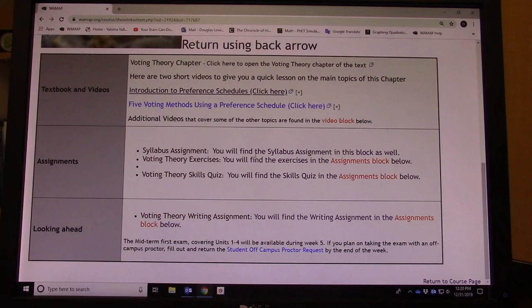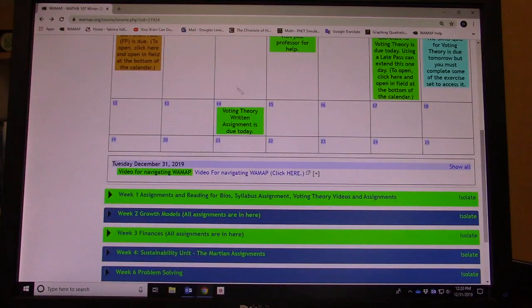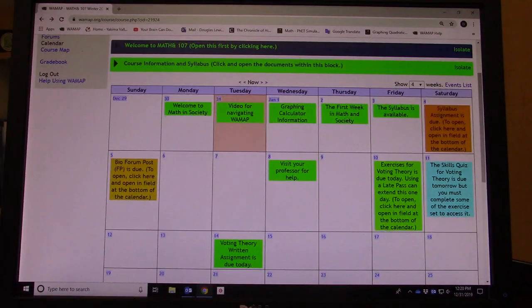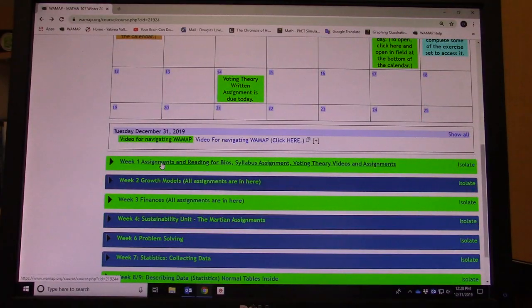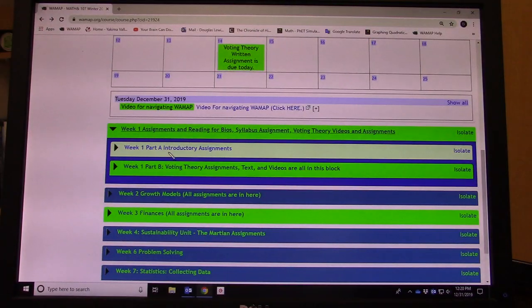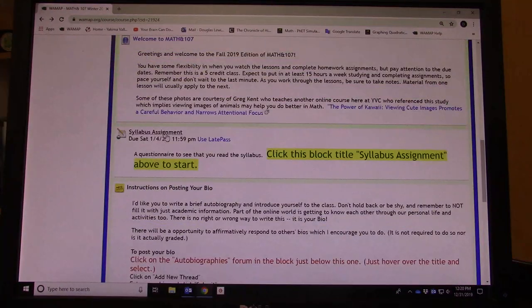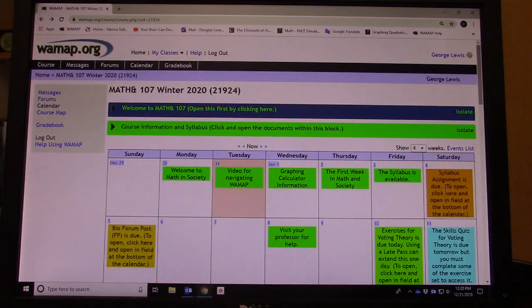To find the other assignments, you are going to go to the other blocks. So let's go back. We have to use the back arrow to get back to the main web page. But if you look through, let's go down below and I'll show you. If you open week 1, you'll see there's really 2 parts. Part A is the introductory assignments, which has a welcoming there. That's another way to access the syllabus assignment, besides accessing it through the calendar.